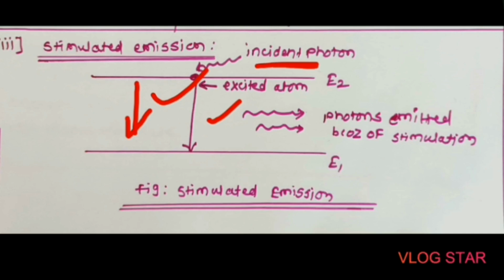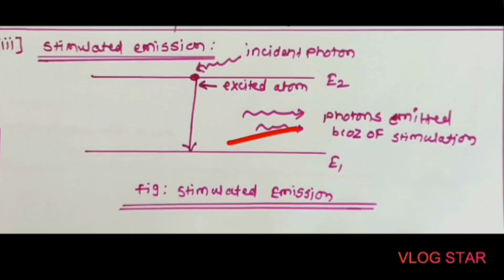In this case, once the external photon strikes this excited atom, it leaves its position from the higher energy level and emits a photon. Okay, so thus we are getting two photons at the output, one which is striking the excited atom, and the other coming out because of the excited atom leaving the higher state.